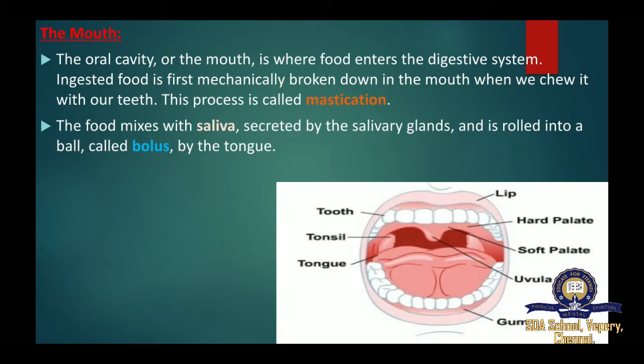First one, mouth. The oral cavity or the mouth is where food enters the digestive system. Ingestion means to take something such as food into our body, to swallow. First, food is mechanically broken down in the mouth when we chew it with our teeth. This process is called mastication. The food is mixed with the saliva, secreted by the salivary gland, and it is rolled into a ball called bolus by the tongue.